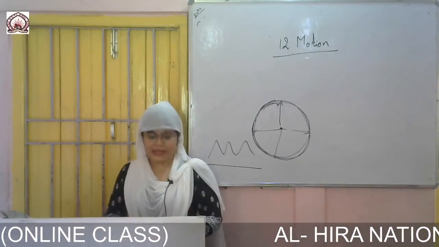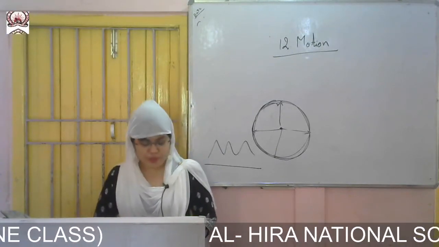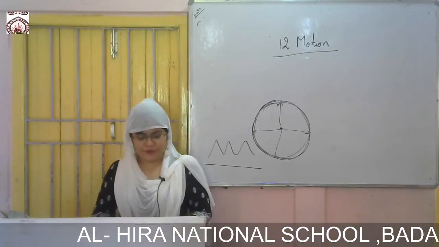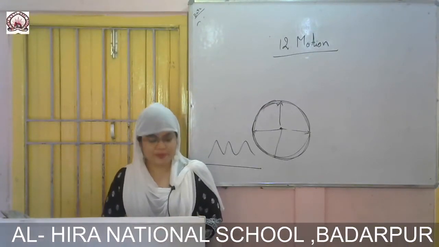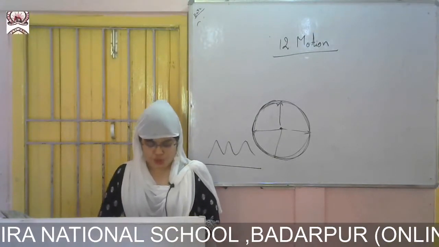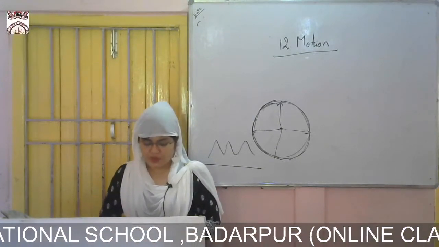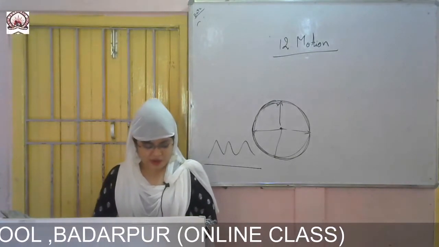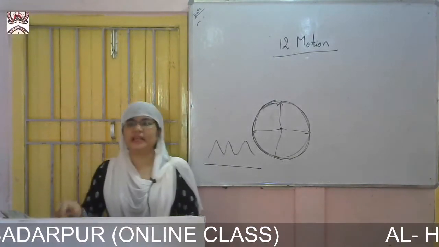So here, linear motion. What do you mean by linear motion? When a body moves in a straight line, like a ball dropped from a height, its motion is described as rectilinear motion. The motion of a car down a straight road, or that of a striker moving across a carom board, is a rectilinear motion.